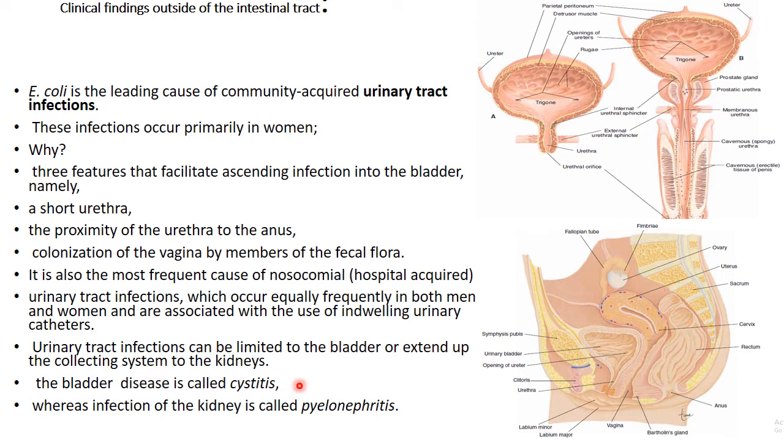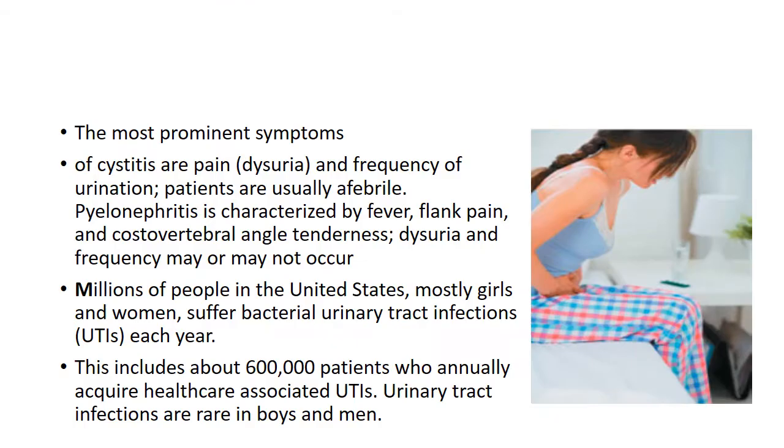The bladder disease is called cystitis. When the bladder, male or female, is infected, this condition is called cystitis. While when the kidneys of the patient are infected, it is known as pyelonephritis. When the nephrons are involved, this is called pyelonephritis.